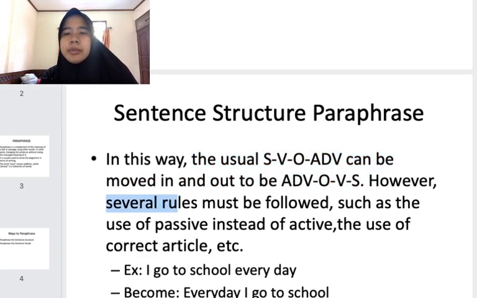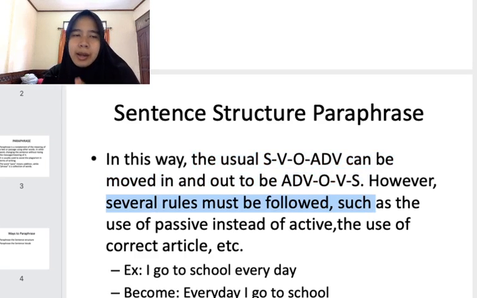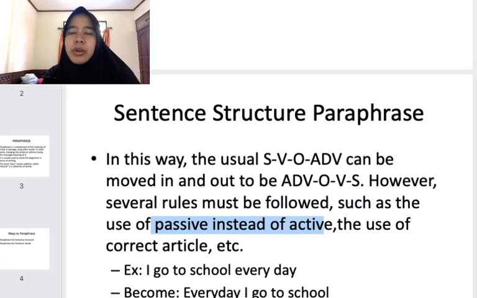However, several rules must be followed. Even though there are changing positions of categories in the sentence, the rules of the sentence should be followed. You have to follow the rules of grammar as well. For example, you use passive voice instead of active. The SVO order is the active voice. When it becomes object, verb, and subject, it becomes passive. But you need to follow the rules of the passive, because there are several rules applied in passive and they are all different from the active voice.